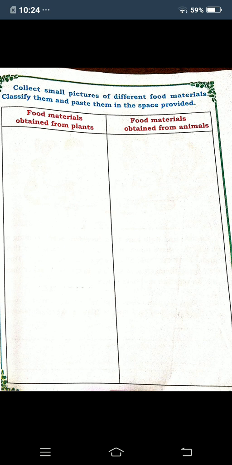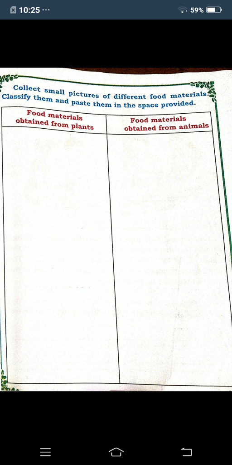Okay, children. So, if you have a textbook, please take your textbook and open your textbook page number 16. Okay, children. In the last class, I explained the lesson to you. Now I am going to continue that lesson. So the lesson name is varieties of food, lesson number 6.